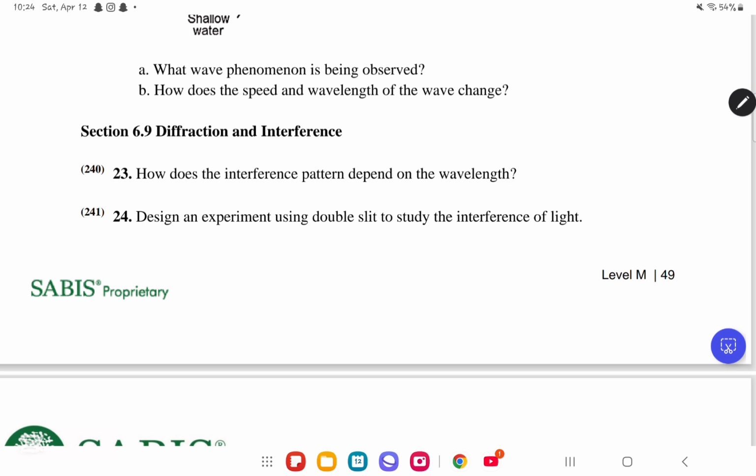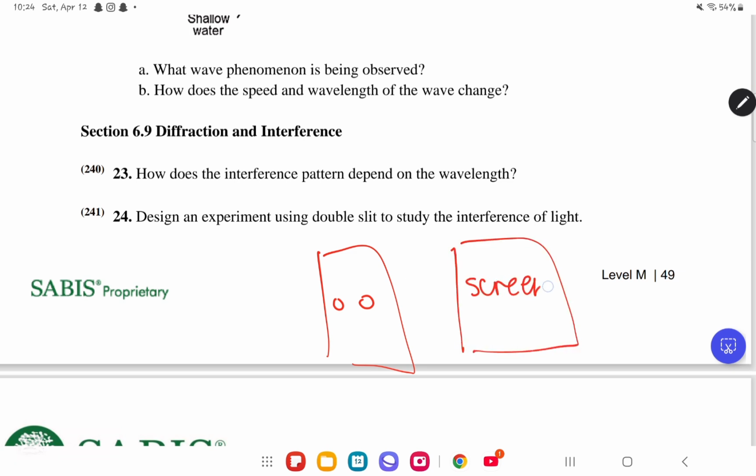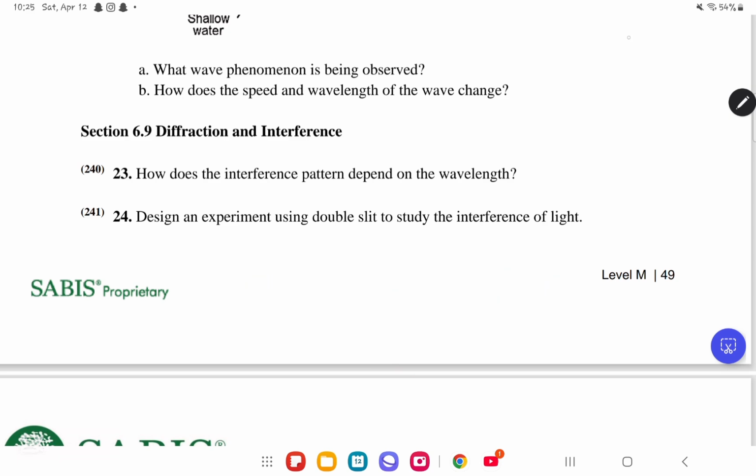CQD number 24, design an experiment using a double slit to study the interference of light. So to study the interference of light, look what we can do. We can place a cardboard with two small slits separated by a small distance in front of a screen. So this is our cardboard, and over here is our screen, okay? Then we are going to shine a monochromatic laser from here. And you will see a system of bright and dark fringes. So you will have constructive interference when you see the light, and destructive interference when you see the dark.